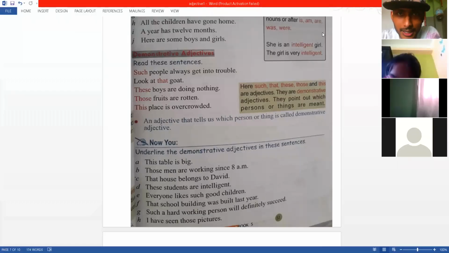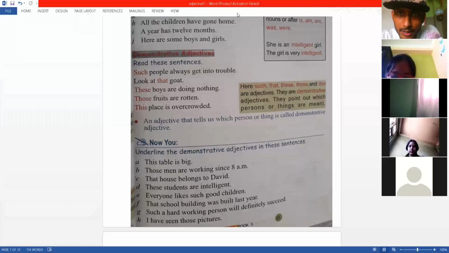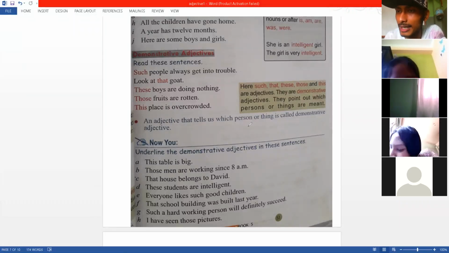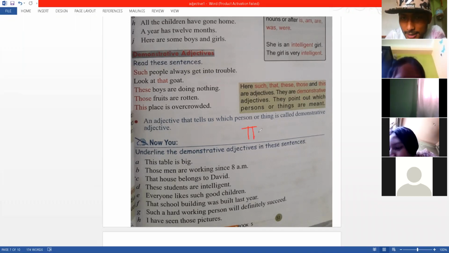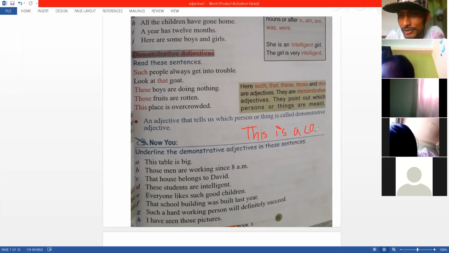After I start the recording, what I want to say is that at times this, that, and these are not demonstrative either. If I say this is a cat, here this is not a demonstrative adjective.